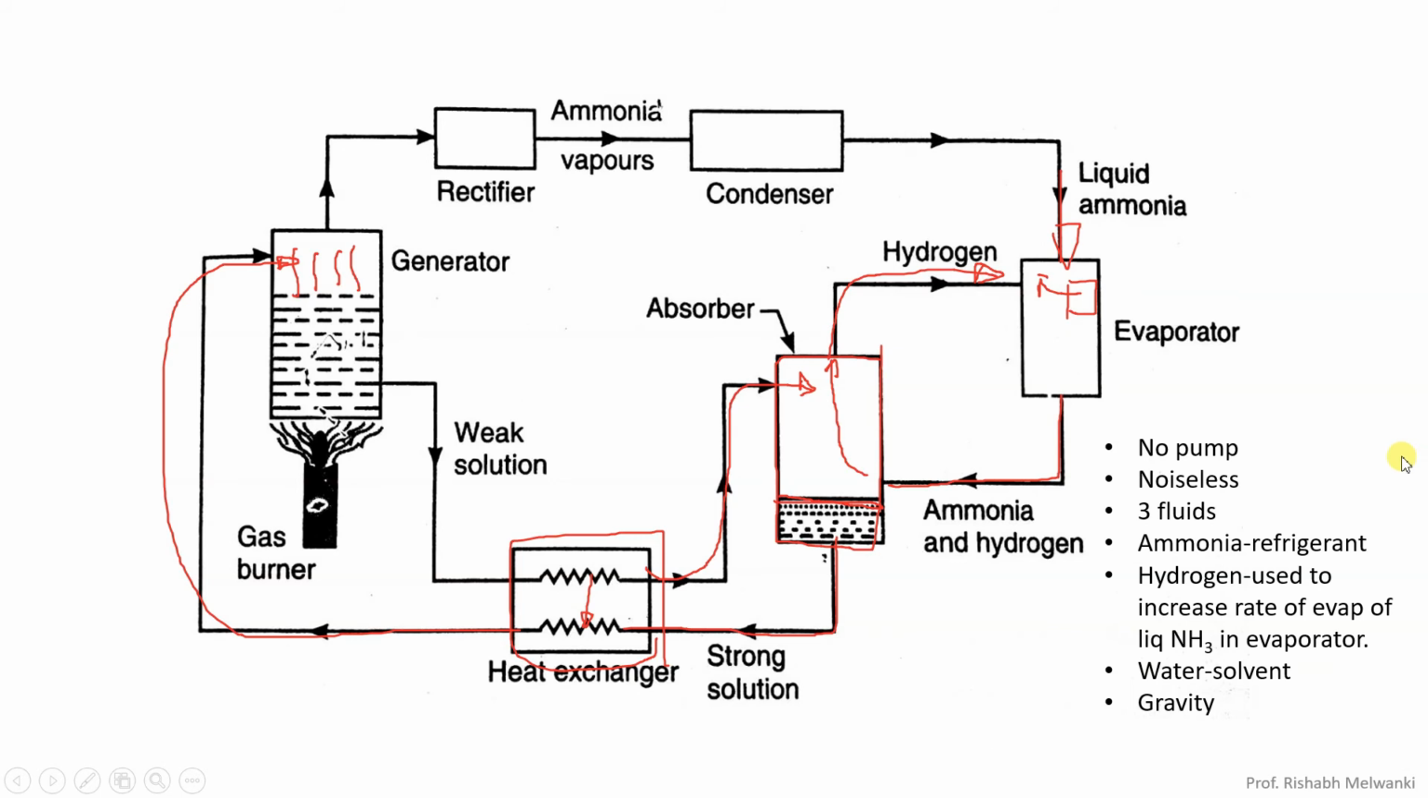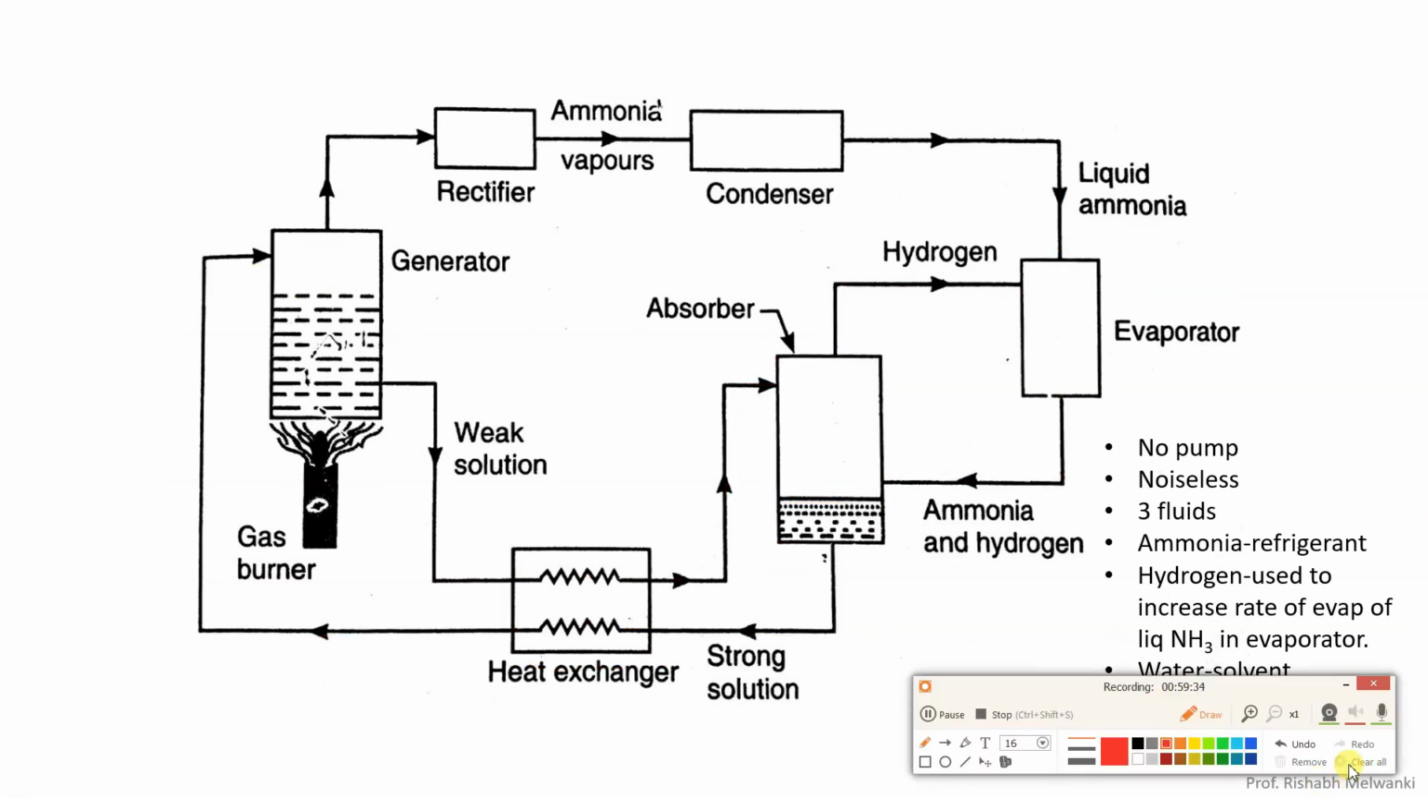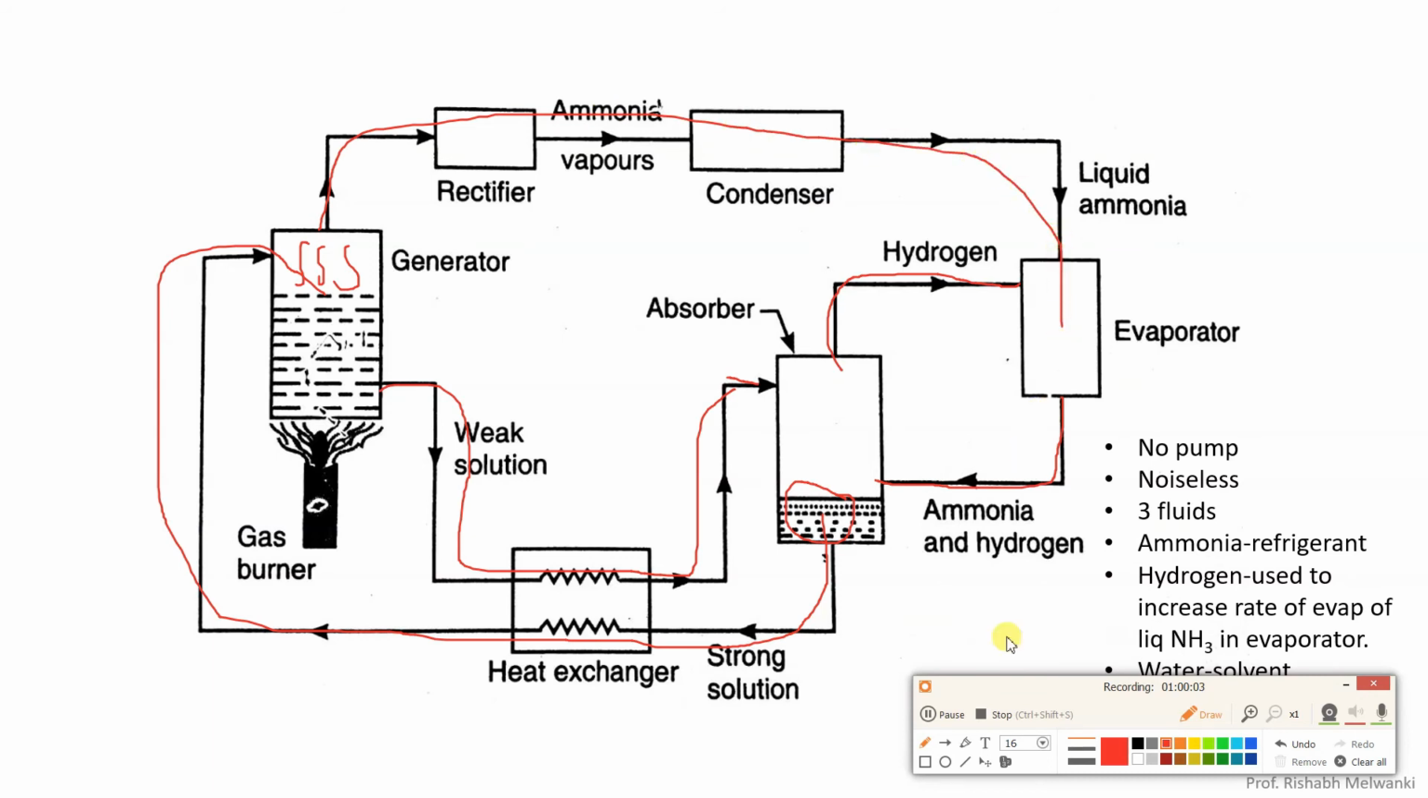So what is the circuit for hydrogen? Hydrogen travels from the evaporator to the absorber, then from the absorber again to the evaporator. What about ammonia? Here you can see weak solution is there, so here we don't have much ammonia. The weak solution absorbs the ammonia vapor, here we have strong solution, so this is the ammonia circuit. It comes over to the generator, ammonia vapors are liberated, then it goes here. This is the ammonia circuit. What is the water circuit here? Here you can see the strong solution will have water, then it goes to the generator.